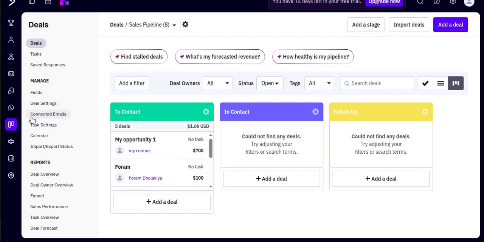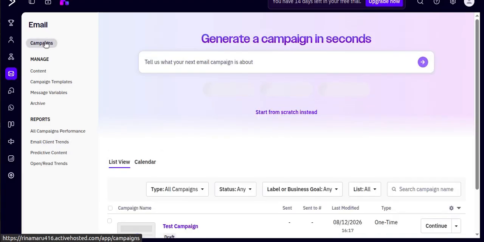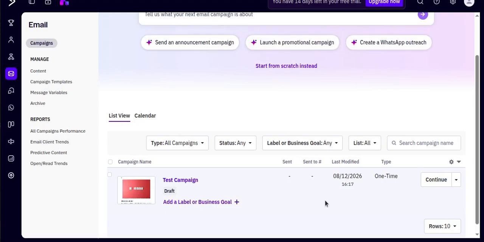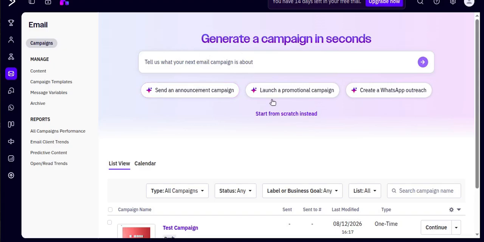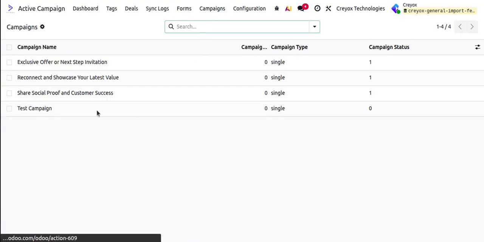The next thing is, if you go to email and campaigns, whichever campaigns are visible over here will be synced in the Odoo database as well, or you can create a campaign using AI and the same can be synced over here in campaigns.